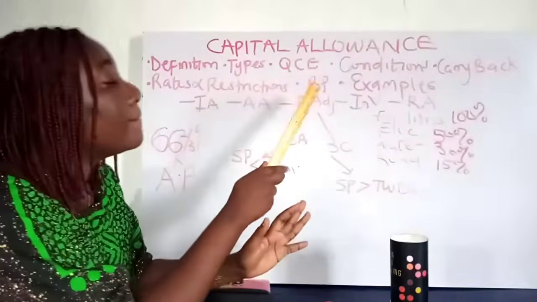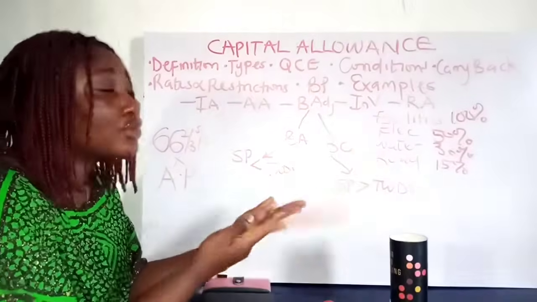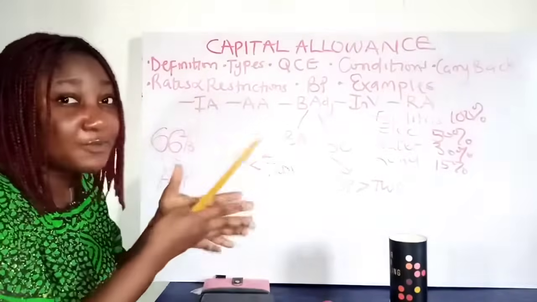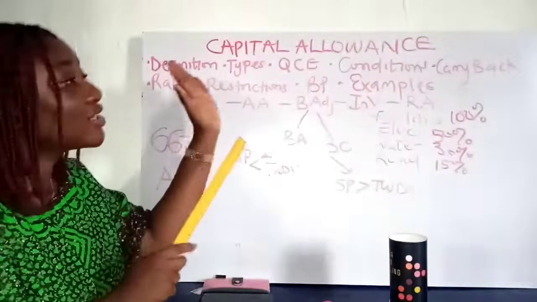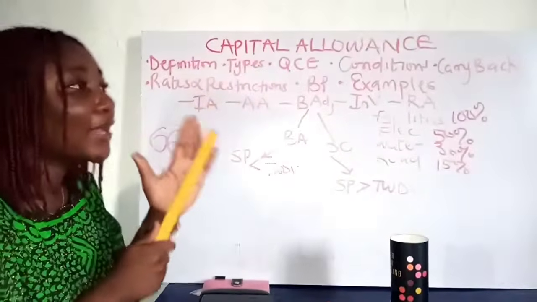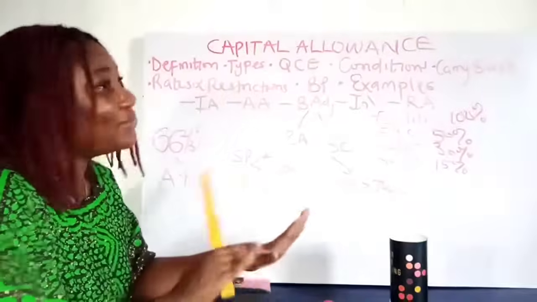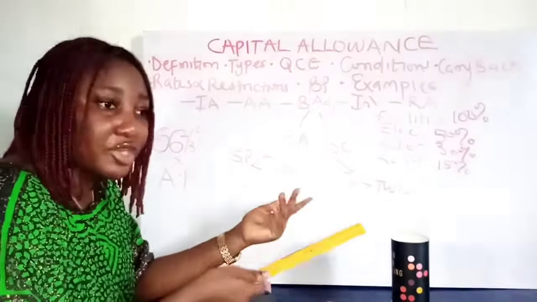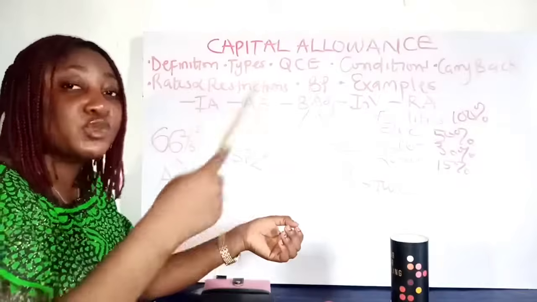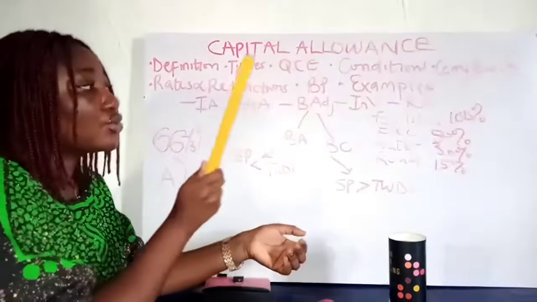Now let's go to the basis period. Okay, basis period. So you guys know that Finance Act 2020 has already ruled out gap and overlap in basis period and all those complexities that come with basis period, right? The old provision. So now it also affects capital allowance. The basis period for charging capital allowance is always on preceding year basis. That's the rule. So if you buy an asset in 2015, for example, the year of assessment where that capital allowance will be charged will be 2016 year of assessment. Does it make sense? When we're solving examples, you're going to understand that.